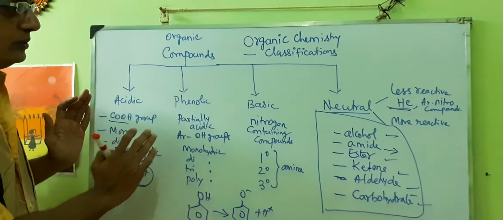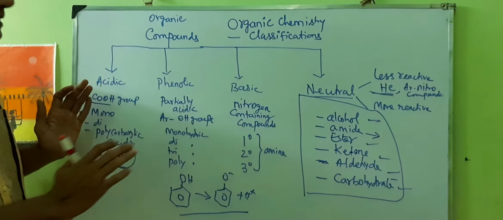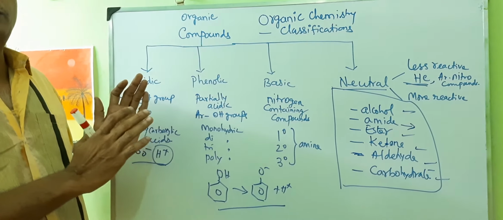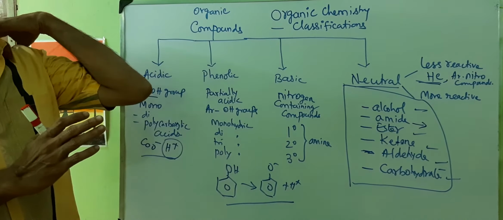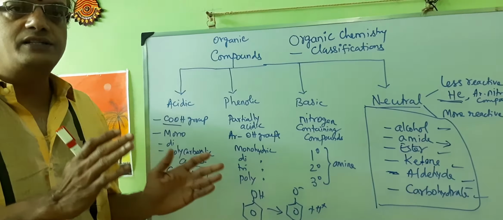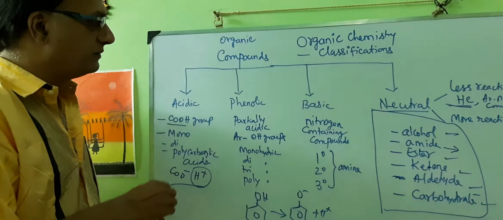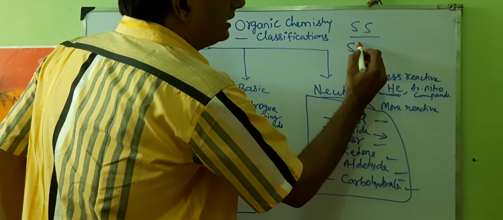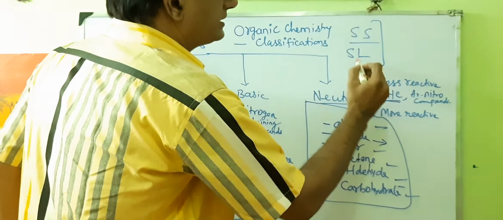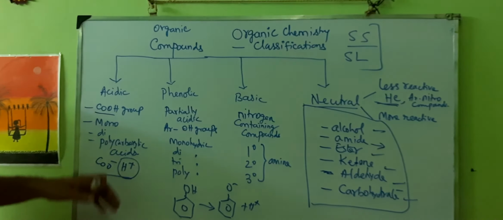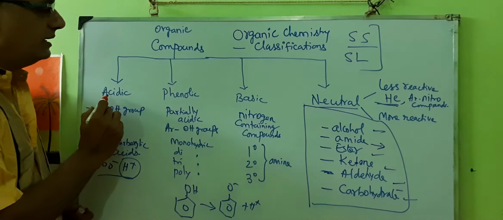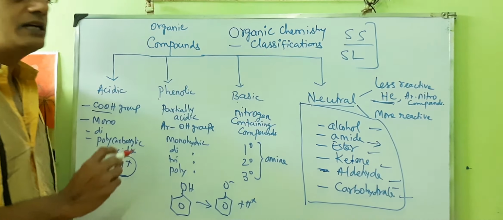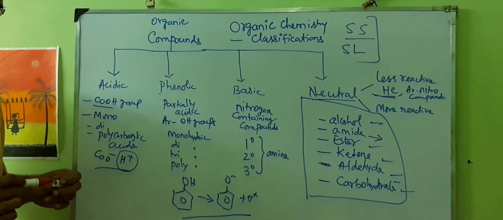Once you know this classification, compound separation is very easy, for the general separations like solid, liquid-solid, and gaseous-solid. But for our practical purposes, we are supposed to do solid separation and solid-liquid separations. These may be in combinations like acidic and neutral, phenolic and neutral, and basic and neutral. Such combinations are given for our practical purposes.